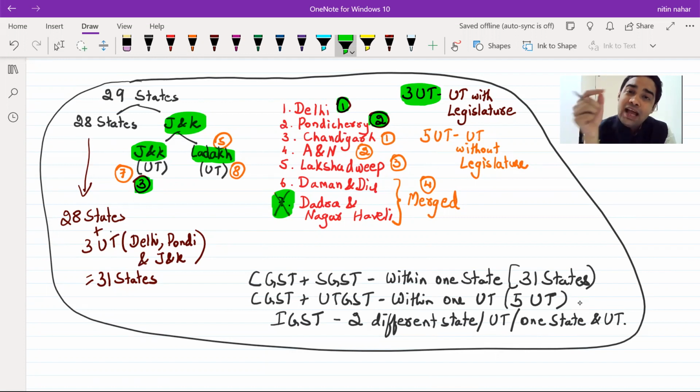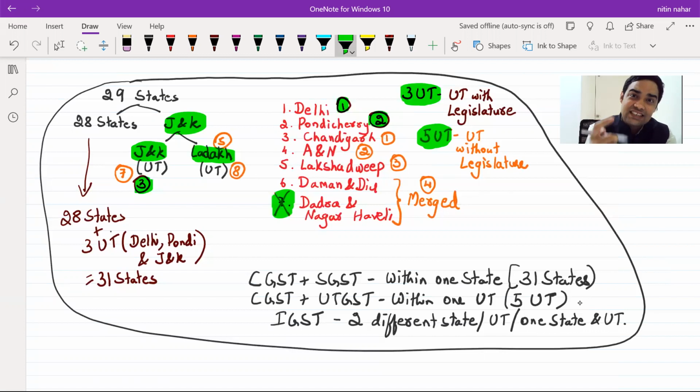Be very careful. Within Delhi, C plus S. Within Pondicherry, C plus S. Within Jammu and Kashmir, C plus S. But what about the other 5 union territories? The other 5 union territories will have C plus UT if the transaction is within that union territory. Like within Andaman and Nicobar, C plus UT. Within Ladakh, C plus UT. Within Chandigarh, C plus UT.